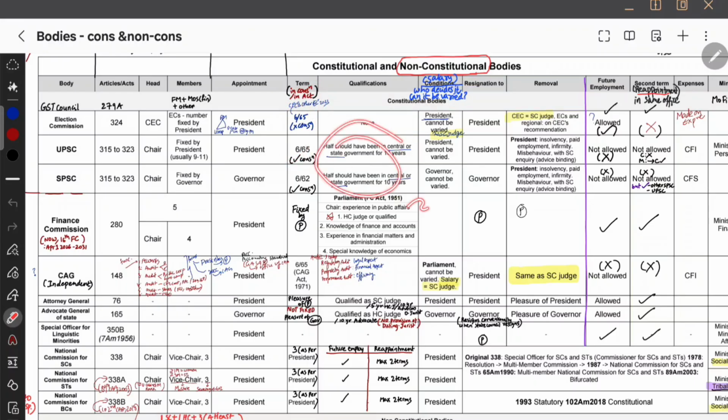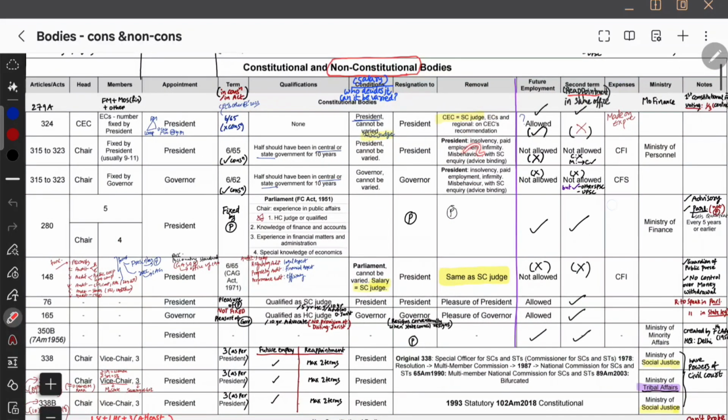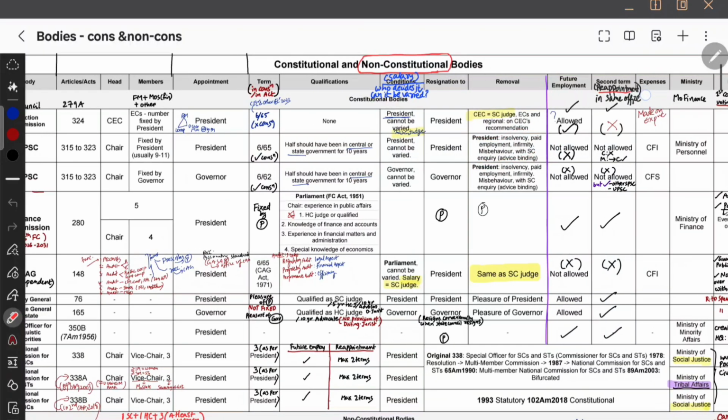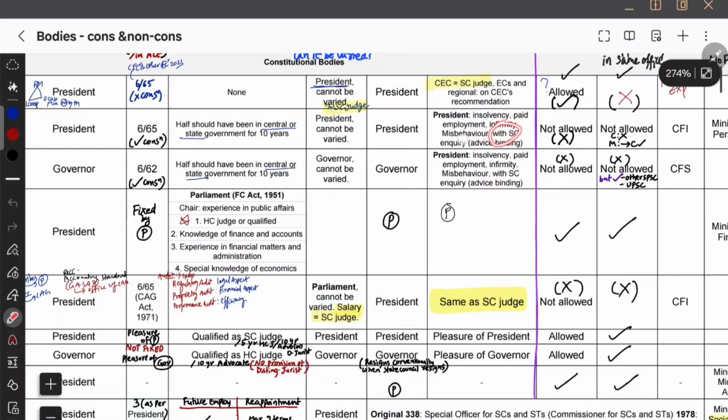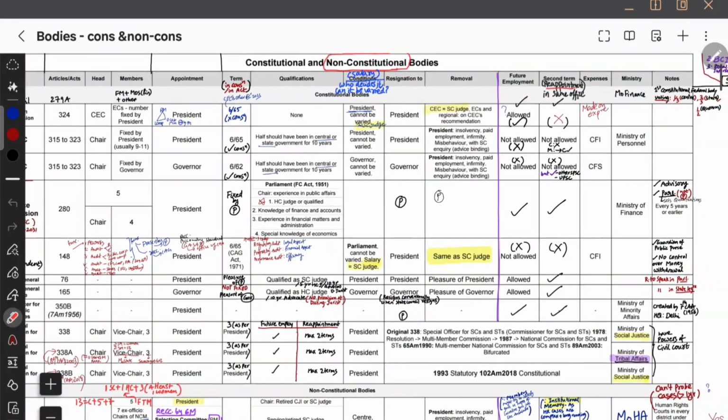Okay, and next what else did we see? His salary is decided by the president or the governor and it cannot be varied. Okay, and next what else? Removal का grounds क्या है? See, president is the one who is going to remove, but the grounds can be insolvency, paid employment, misbehavior, etc. So president remove करेगा based upon all these grounds. Okay, can you imagine a UPSC board person misbehaving? No. And whether he is having any paid employment? No. तो removal उतना आसान नहीं है. Supreme Court एक inquiry committee चालू करेगी and after the inquiry committee, then UPSC chairperson will be removed. Okay, one more thing, UPSC and state PSC they come under the Ministry of Personnel.